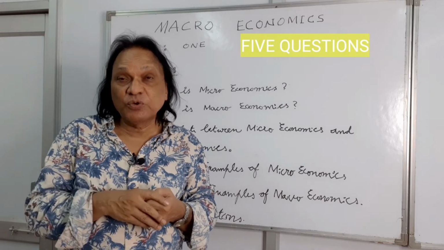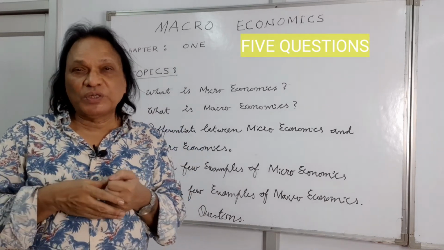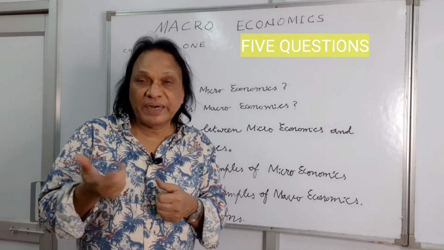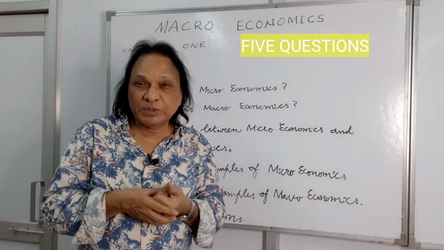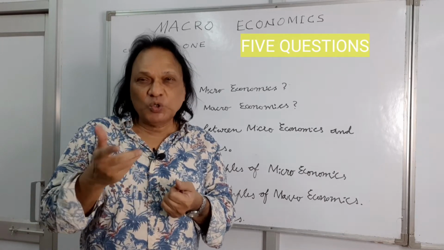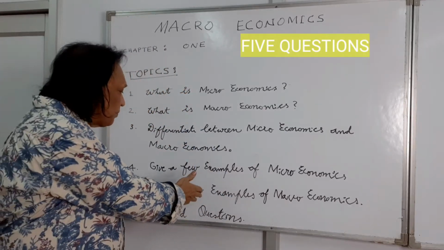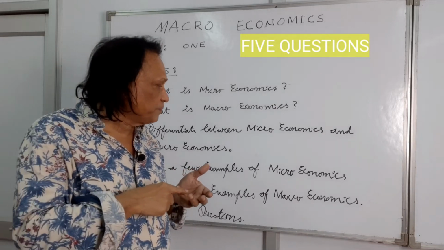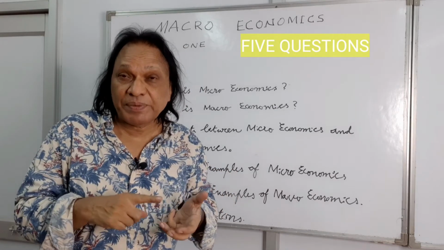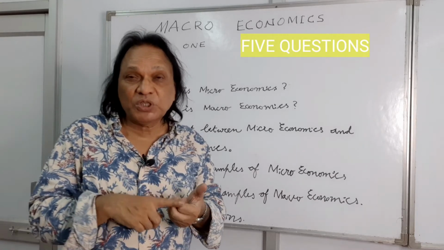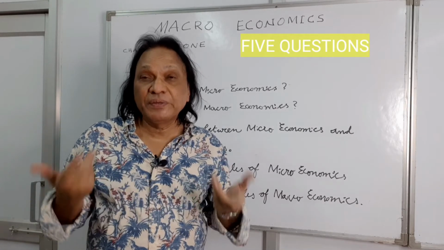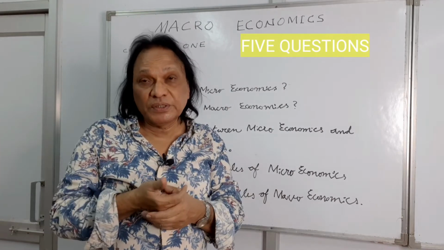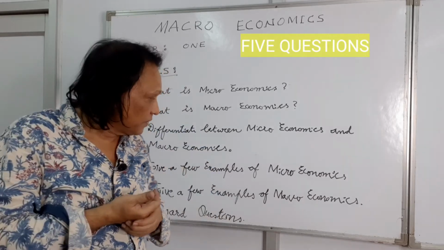And then you have anything to do with the individuals: the consumption of an individual, the supply of an individual firm, the demand of an individual, how much a student spends money on stationery, any of these individuals or households. And a few examples of macroeconomics we already discussed, most important, remember 2-3, deals with the aggregates of the economy. These aggregates can be aggregate demand, aggregate supply, national income, GDP, GNP, NNP, the total employment in the economy, unemployment. So it includes all those things in macroeconomics.